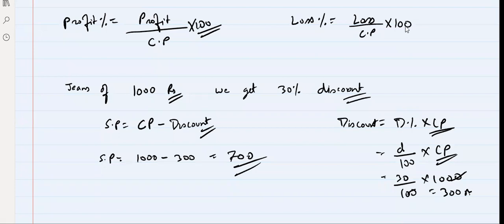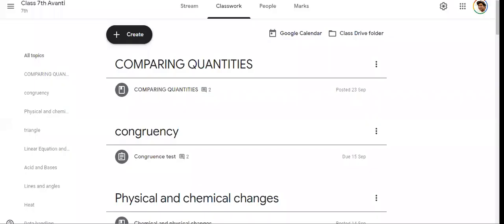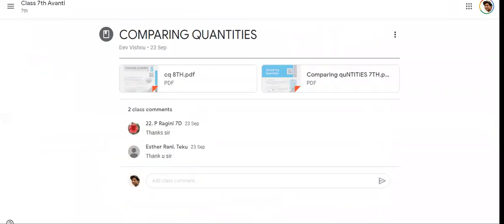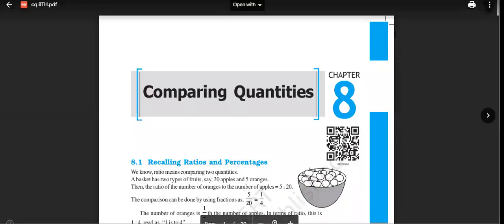Okay, Devika, 8.3 question number 8. Let's see comparing quantities. We're talking about comparing quantities. So guys, please see.